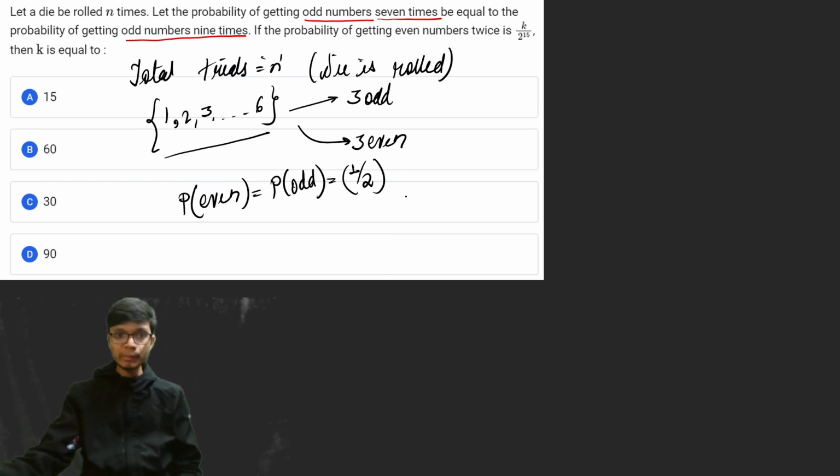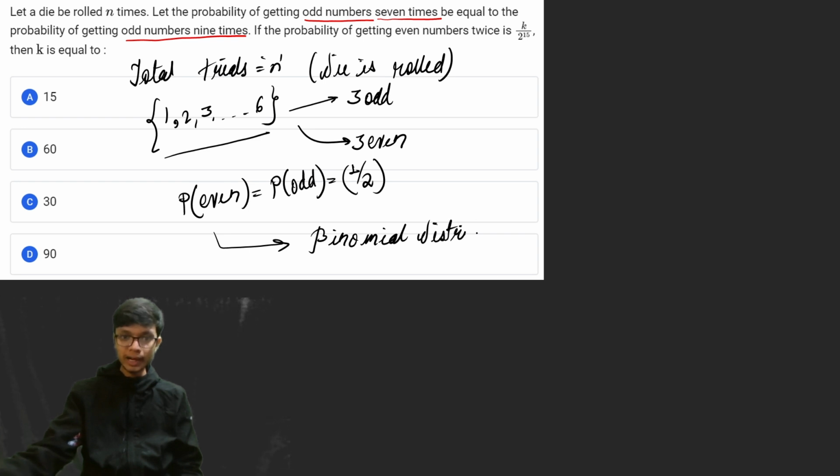Now that simplifies this problem. We basically have two cases for this die, one of them is success and one of them is failure. So this scenario falls under the binomial distribution, because we again have two events, either success or failure, and they are rolled n number of times. That means this is a problem on binomial distribution.